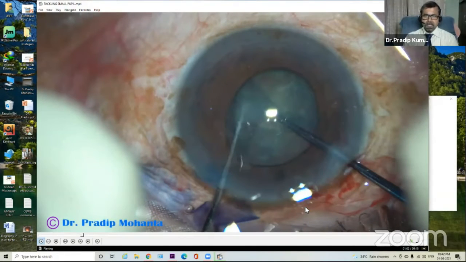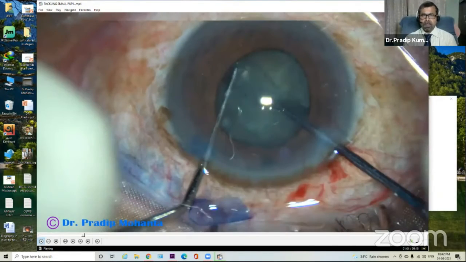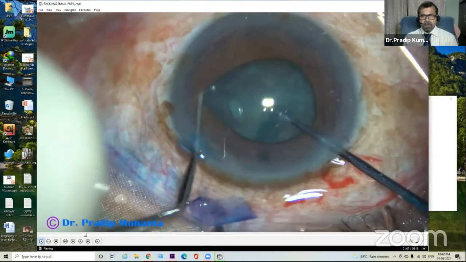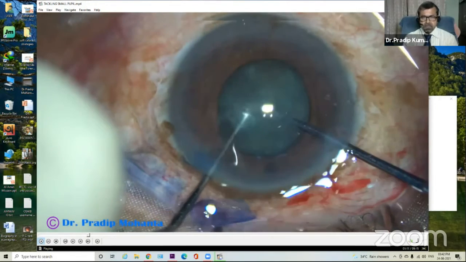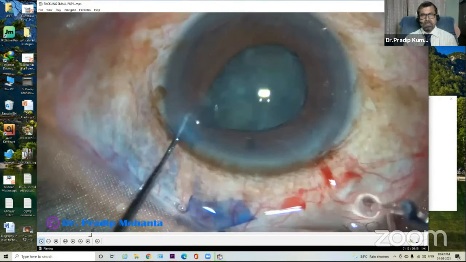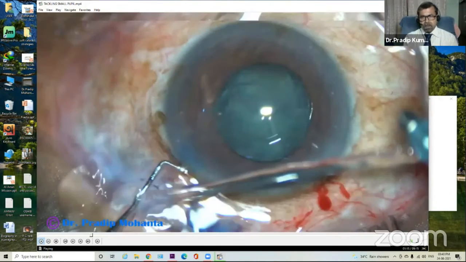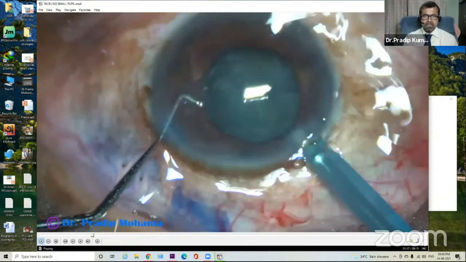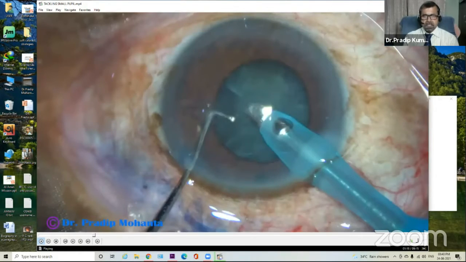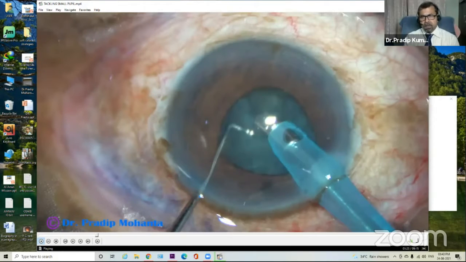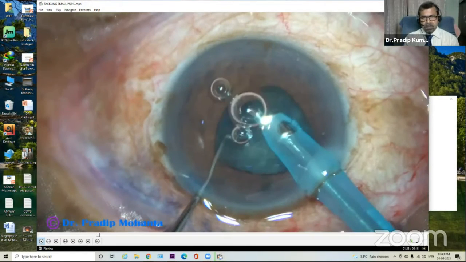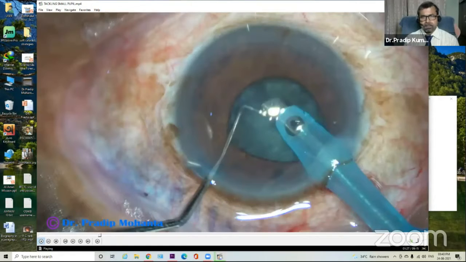And see how nicely we can pre-chop. And now two hemi-nuclei are there. This is two pieces of one hemi-nucleus. And now we can easily manage the nucleus. See, as I start emulsifying the pieces, see, the pieces become more small.